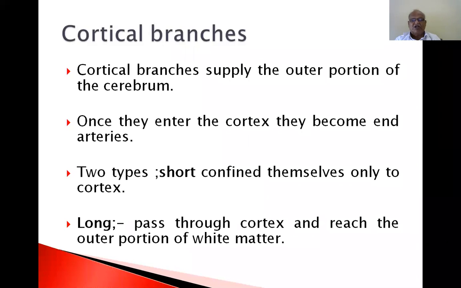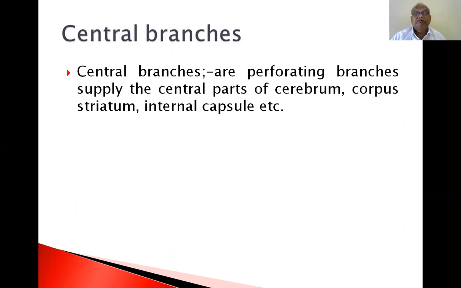Two types. Short, which confine themselves only to the cortex. Long, which pass through the cortex and reach the outer portion of the white matter. Cortical branches supply the outer portion of the cerebrum. Once they enter the cortex, they become end arteries.